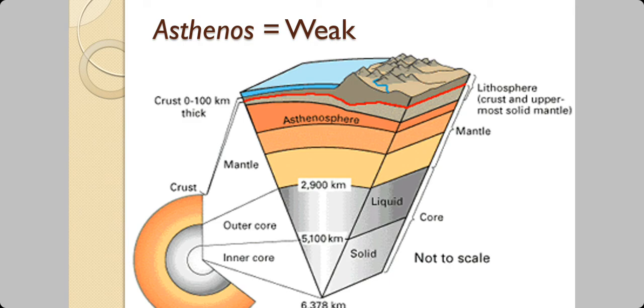Asthenosphere is the weakest portion of the different layers of Earth, and what makes it important is that when an earthquake comes, this is a layer which is not able to absorb or tolerate the energy of the waves, and that results in damage on the surface of the Earth.